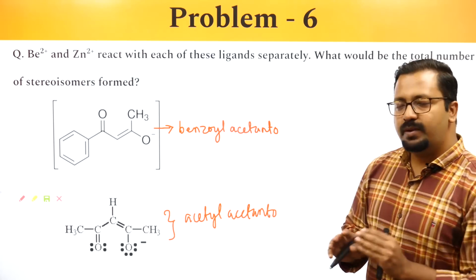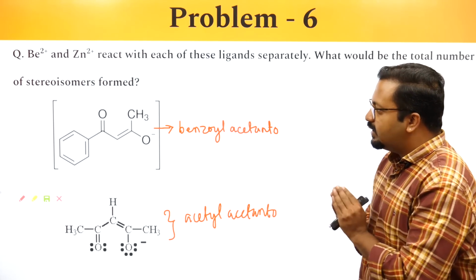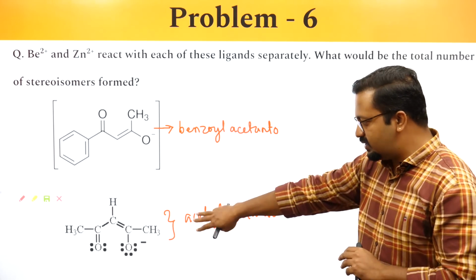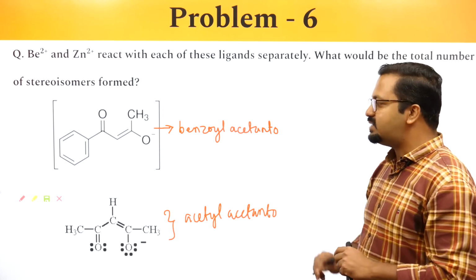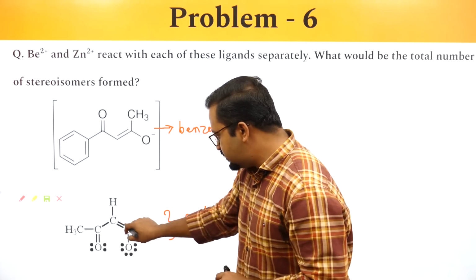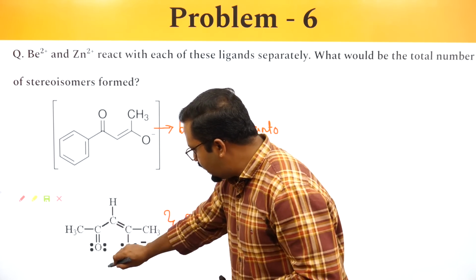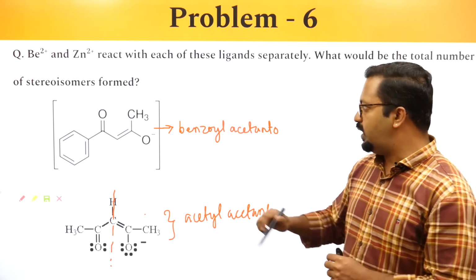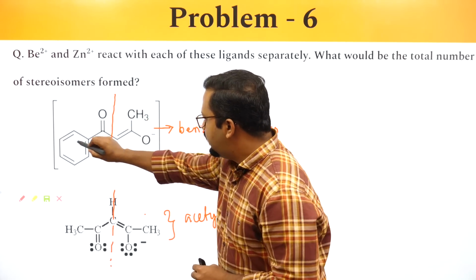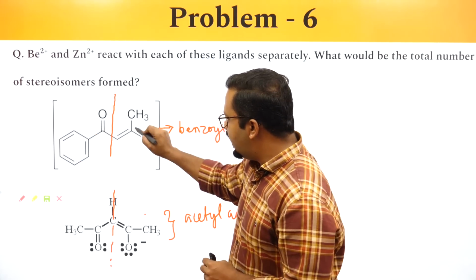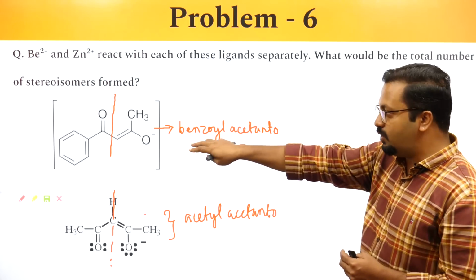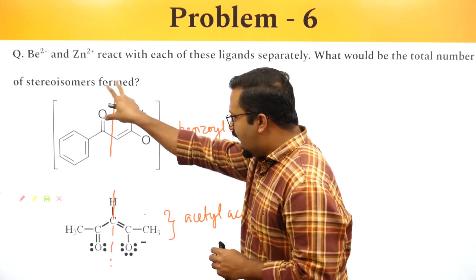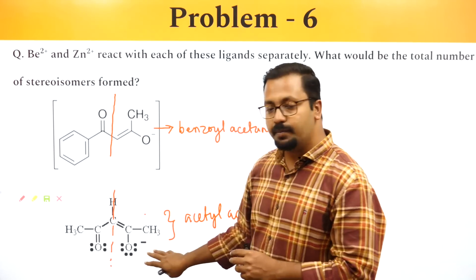Now, the difference between both of these ligands is that one of them is symmetrical and the other one is unsymmetrical. You can see that this region is resonance stabilized, and this part and this part are symmetrical with respect to each other. While in this one, we have a phenyl unit and a methyl unit. So we have an unsymmetric bidentate ligand, and a symmetric bidentate ligand.